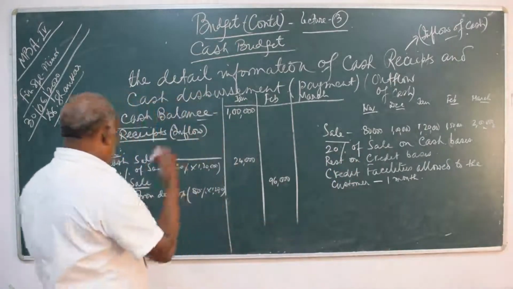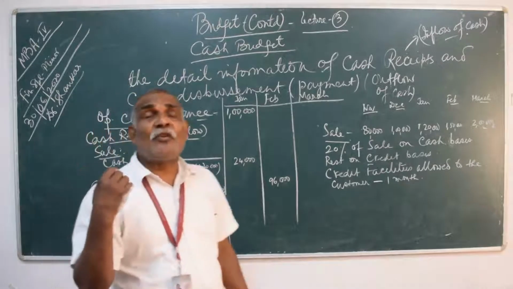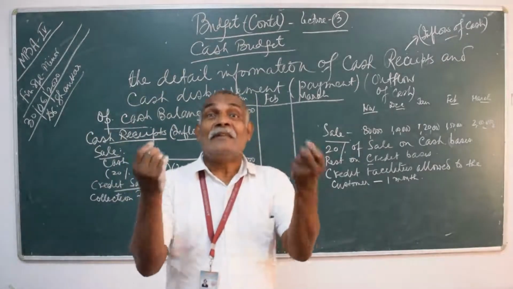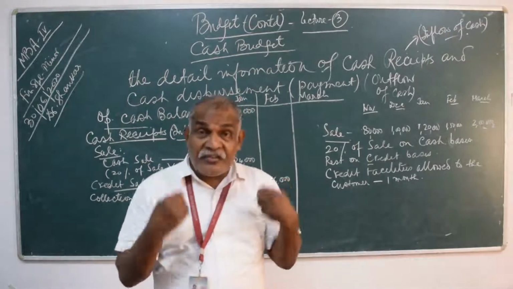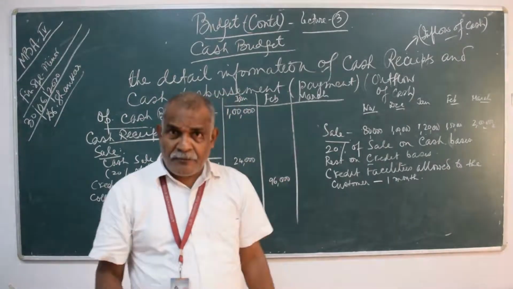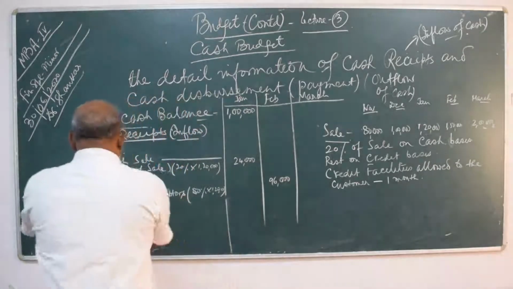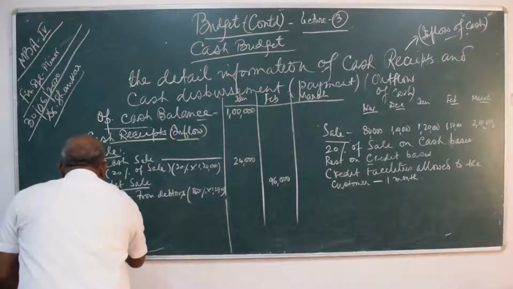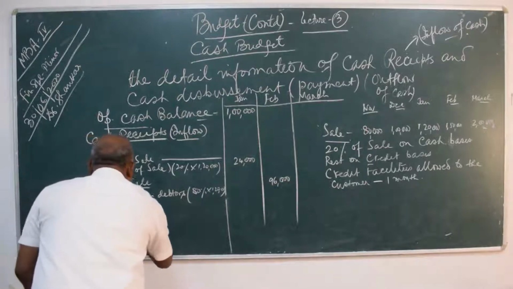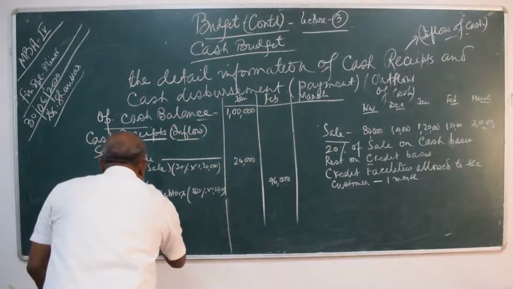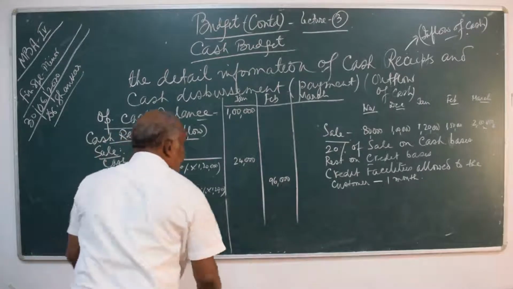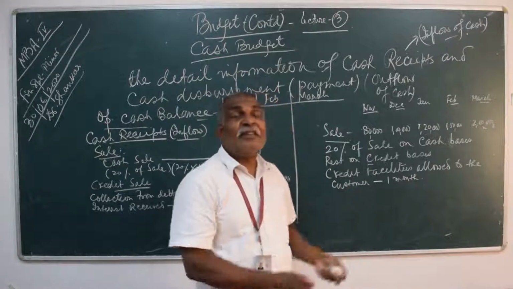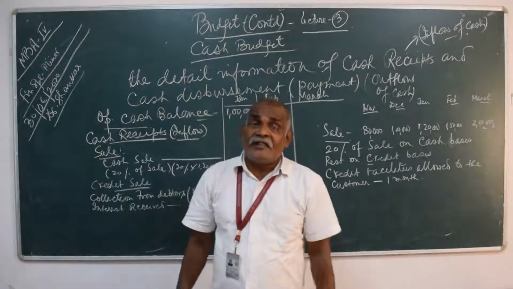Now, from which other resources you will collect the money? Maybe I'll collect the money from dividend received, interest received, and so on. So you will collect the dividend, interest received. Suppose you have the detail that from where you will get the interest.